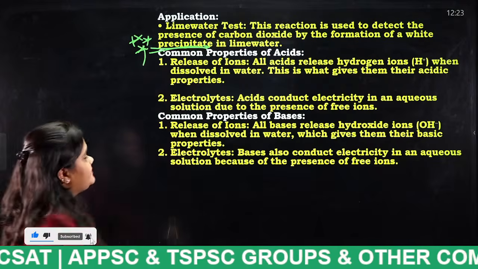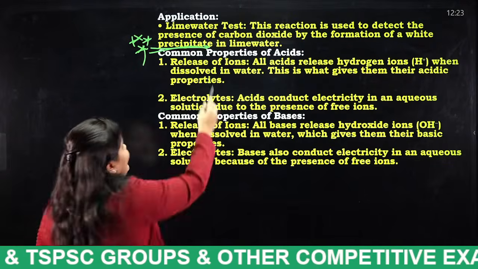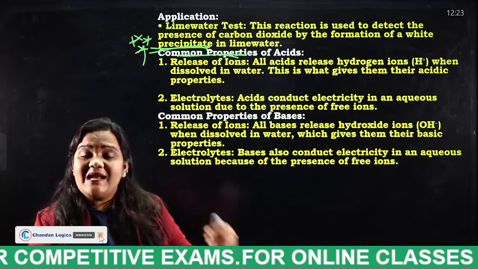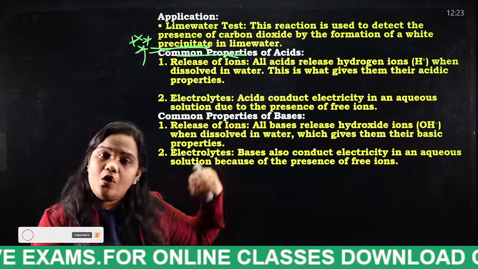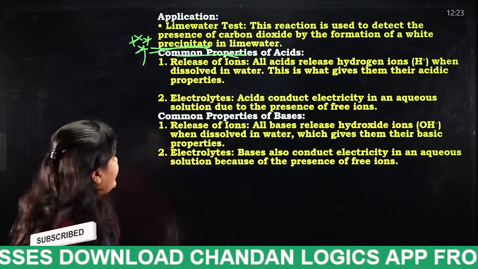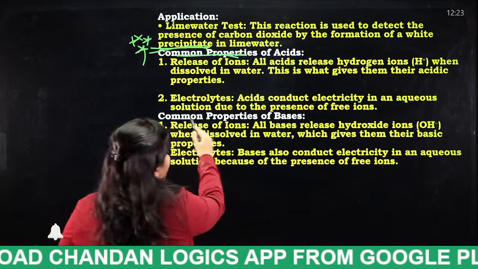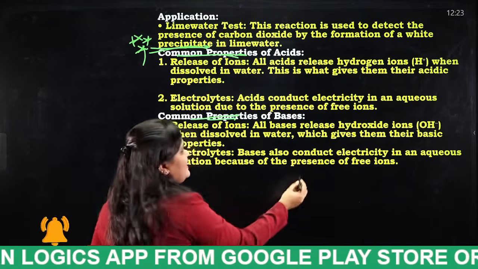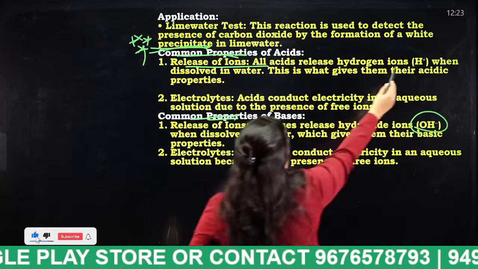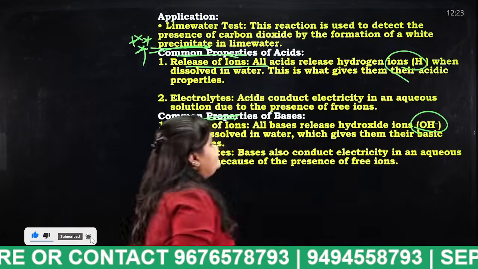Okay, next. What are the common properties of acids? Finally, acids release hydrogen ions, we all know very well, and bases release hydroxide ions. Next, common properties of bases. So bases release what? Hydroxide ions. And acids release what? Hydrogen ions.